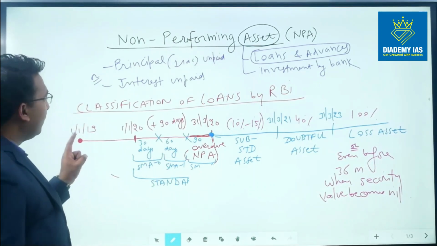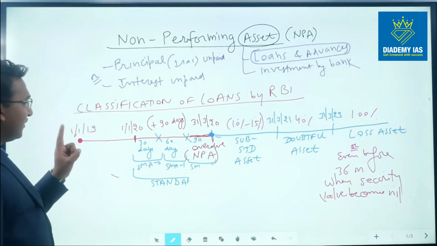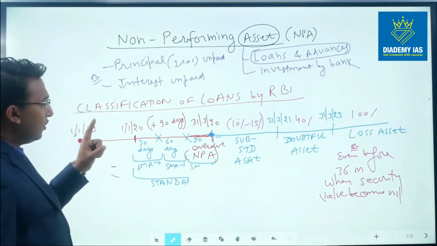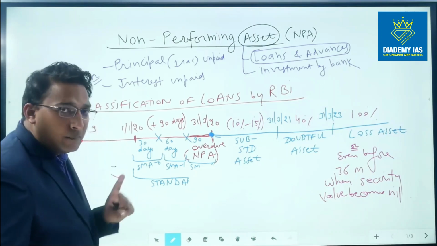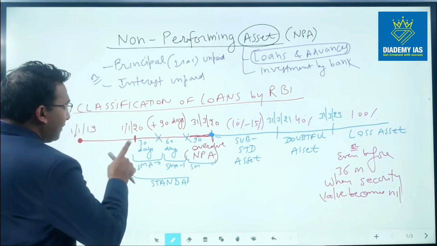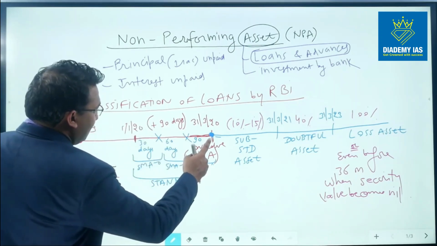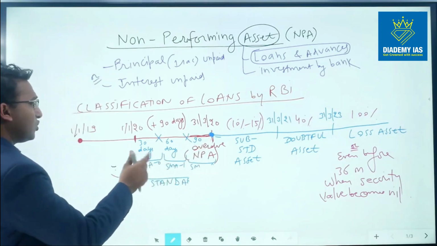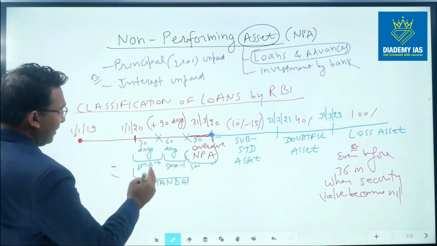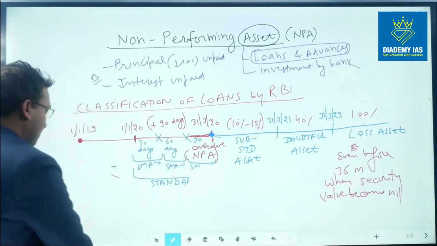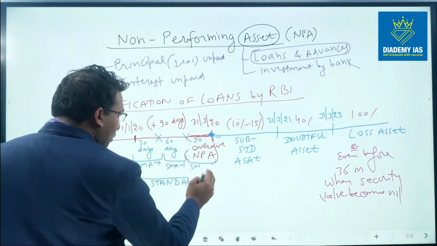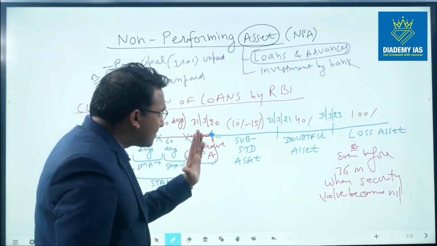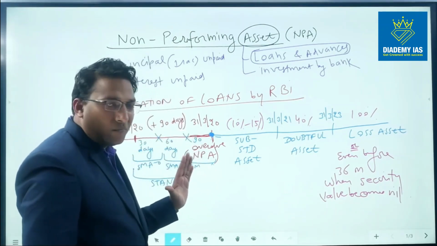When the loan is due, if the duration of the loan is 1 year, on 1st of January 2020, it becomes due. On the due date, it is not NPA, right? From the due date for the next 90 days, this is classified as standard asset, and this standard asset is further classified into 3 categories: SMA 0 for the starting 30 days, SMA 1 for the next 30 days, and SMA 2 for the next 30 days. On expiry of 90 days, this becomes NPA, non-performing asset.